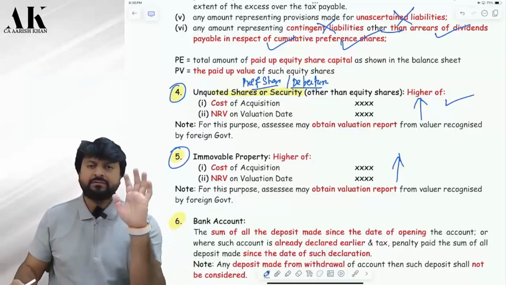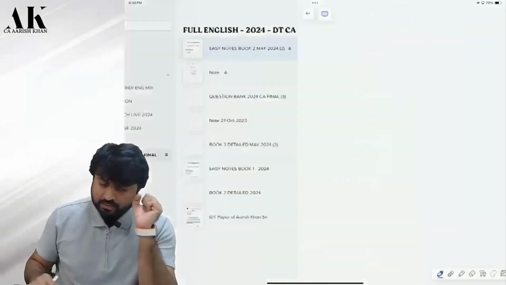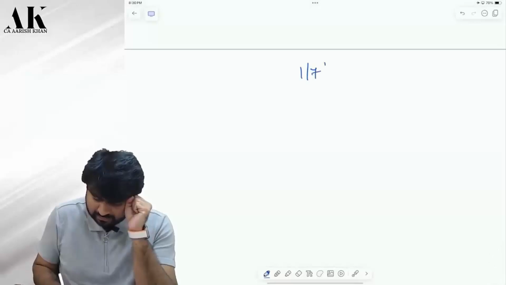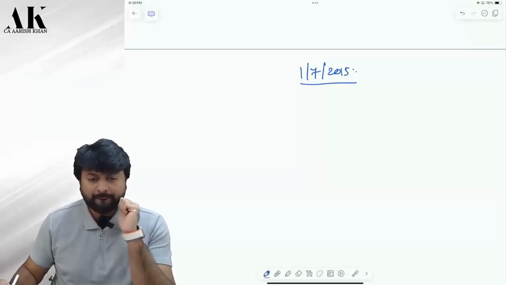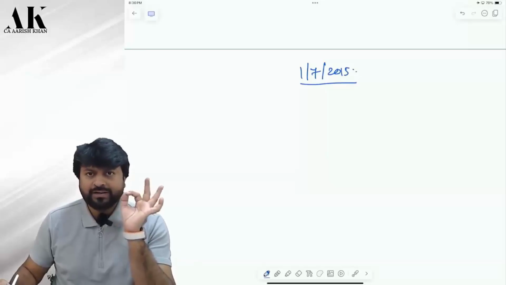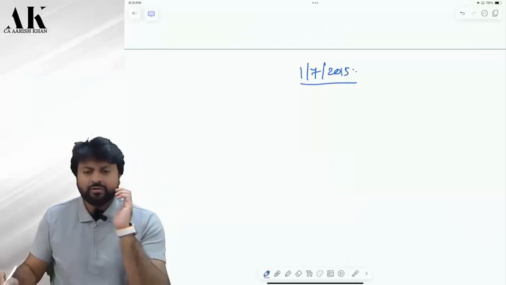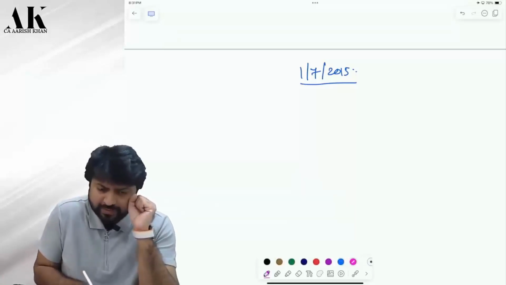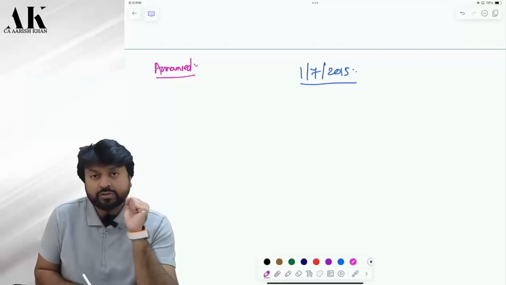Wait, step by step. Have patience. Now, this law came from 1st July 2015. Black money law 2015 it is. Now listen carefully. When would it have been announced? Tell me. In the elections 2014?